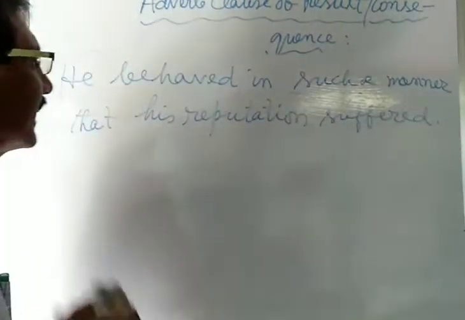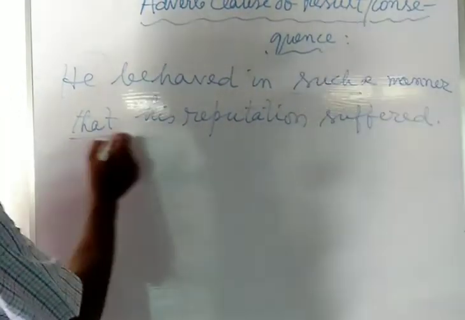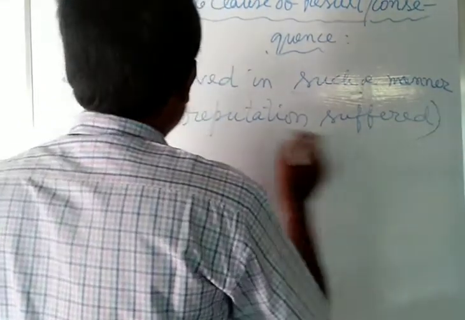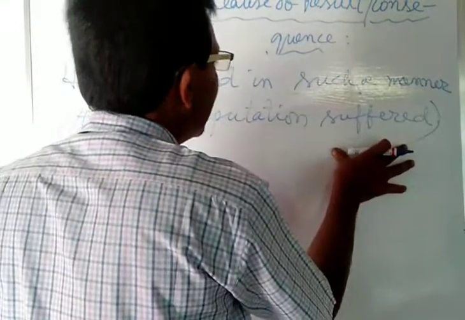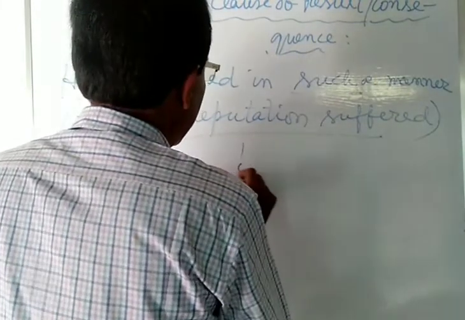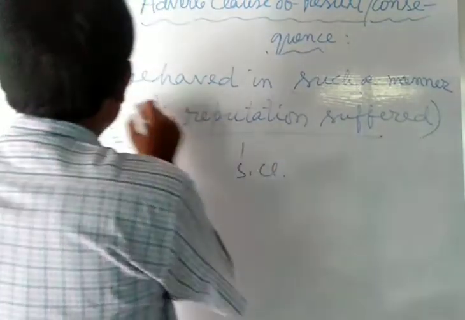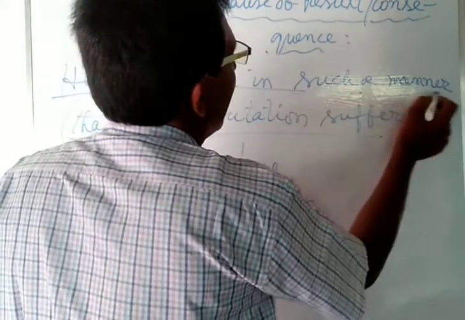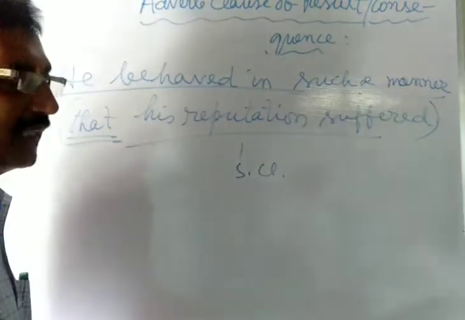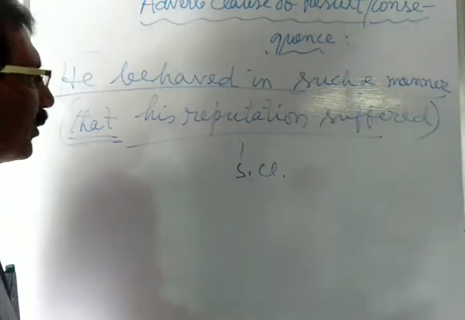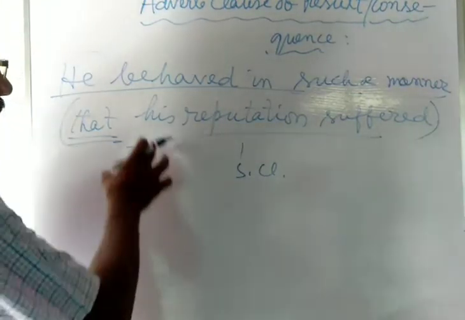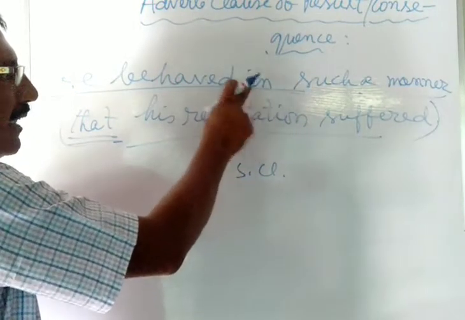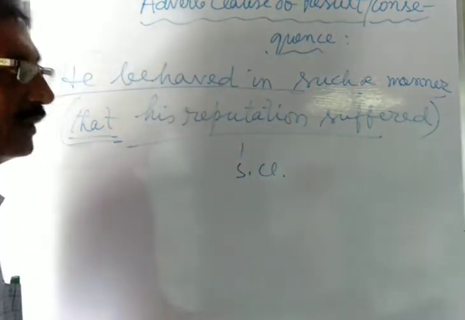He behaved in such a manner that, here that is the subordinating conjunction used at the beginning of the subordinating clause. Here that his reputation suffered, this is the subordinating clause. And here, the principal clause is he behaved in such a manner. He behaved in such a manner that his reputation suffered. Here such is the word which precedes it in the main clause or principal clause.